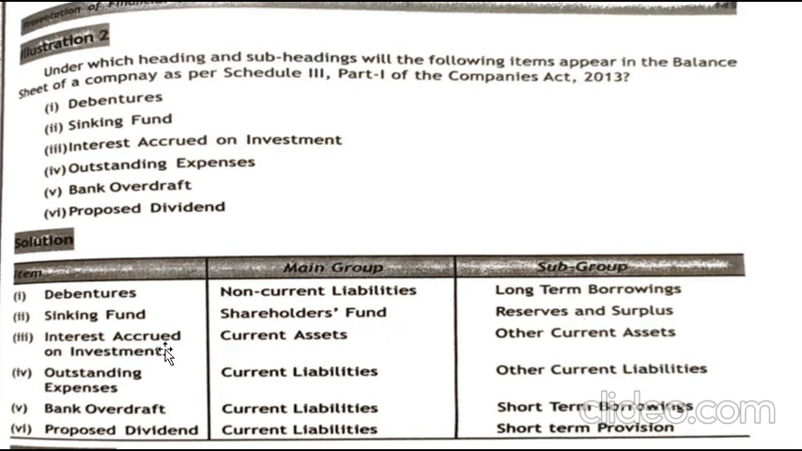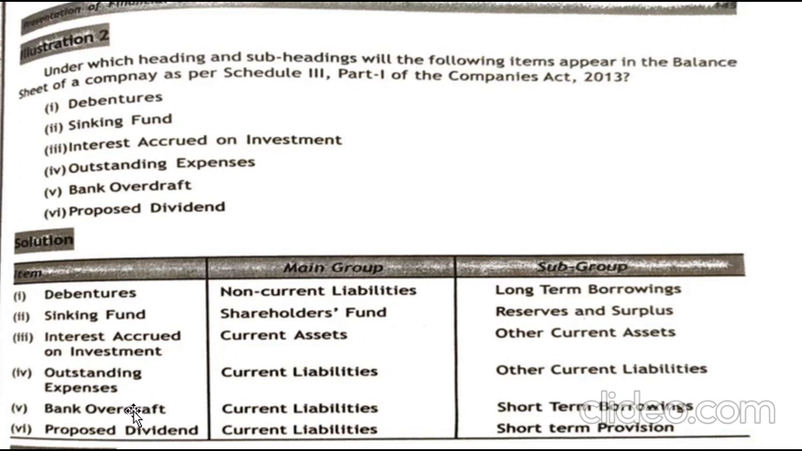Next, interest accrued on investments. On investments, the interest which has been accrued is an asset which comes under other current assets under the main group current assets. Next is outstanding expenses. Outstanding expenses is a liability, which will come under the subgroup other current liabilities, main group current liabilities. Bank overdraft is also a liability, which is nothing but a loan which you have borrowed.